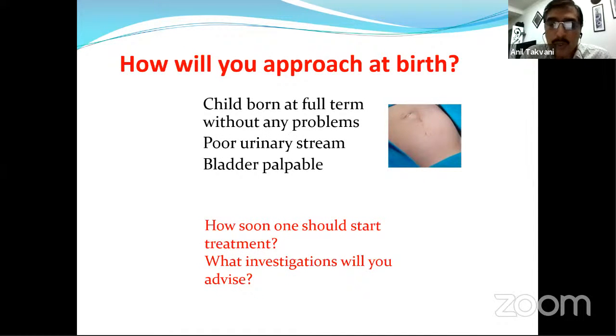Only complaint was a poor urinary stream when the child voided the first time, and the bladder was palpable. As the parents and the gynecologist knew, this patient was referred immediately to the urologist. So the questions posed are how soon one should start treatment, and what investigations will you advise? These are very important questions for exam purposes or your practical exam.